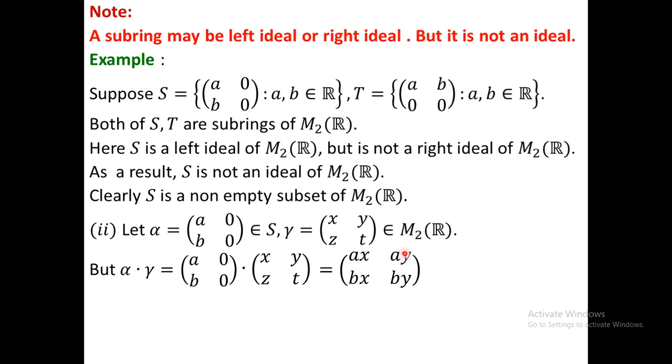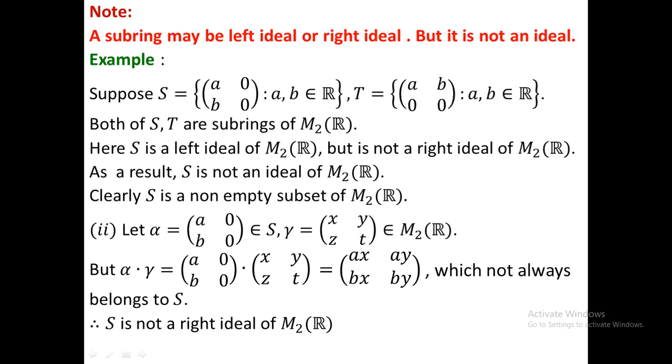Or simply if you take y and a as non-zero, then this will be non-zero. So in that situation this is not an element of S, which is not always an element of S. So here S is not a right ideal. Hence S is not an ideal of M2R.